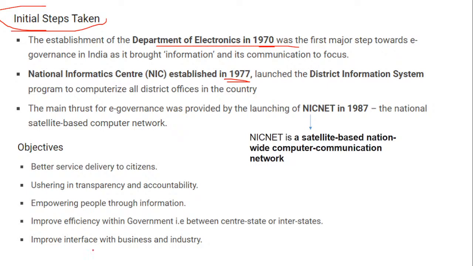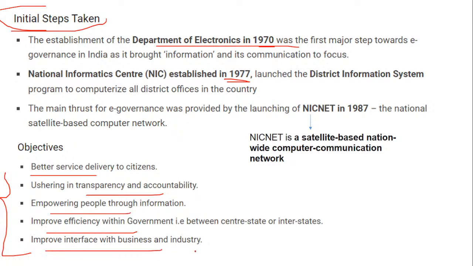Now, what was the objective? To provide better services, to provide transparency, to provide information to the people, to improve efficiency, to bring an interface between business and industry. So this was the main intention, so that with e-governance things were becoming more efficient and effective. The importance of time also, and especially errors were reduced, so that made it more accepted in an easier form.